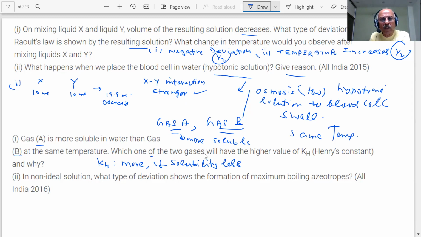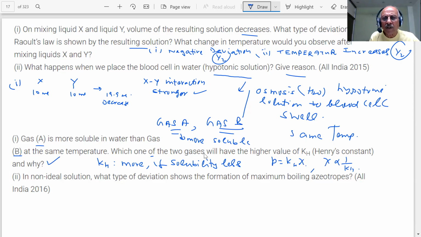KH is more if solubility is less. Students, what formula did we give? P is equal to KH into chi. Chi is inversely proportional to KH. So we have the reason. We have given the reason.